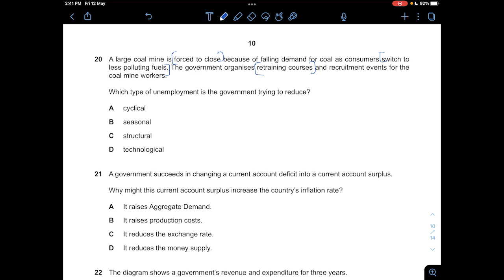Cyclical unemployment is when there's an economic recession. Only then there'll be unemployment. But in this case, the reason why the coal mine is forced to close is because there's falling demand, not because consumers do not want to buy it due to the fact that the economy is in a recession.